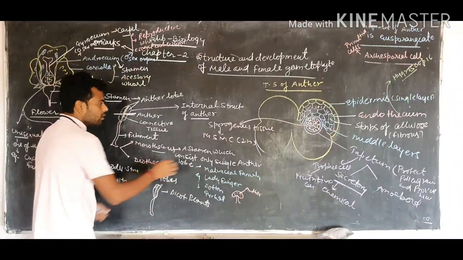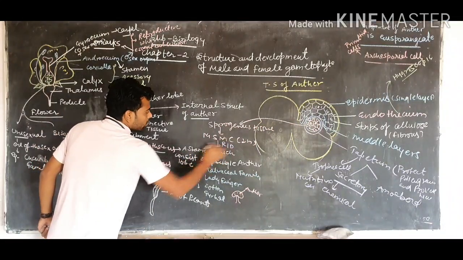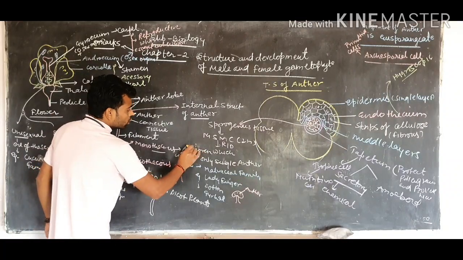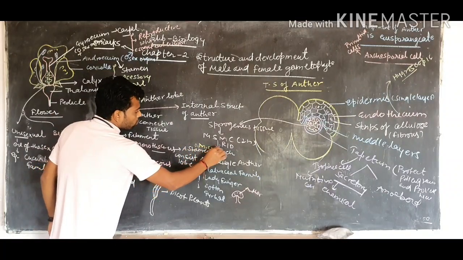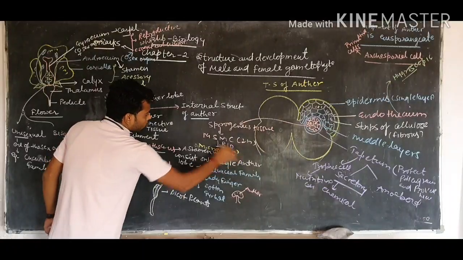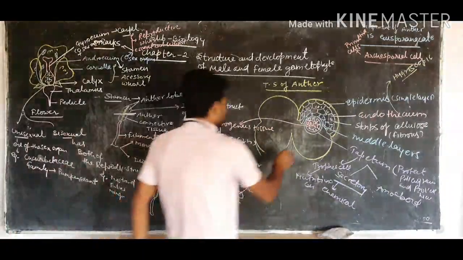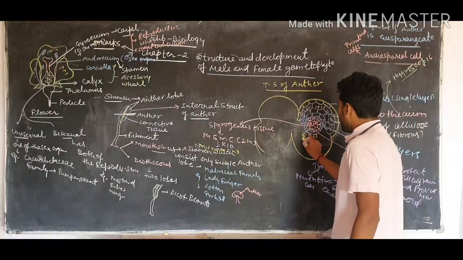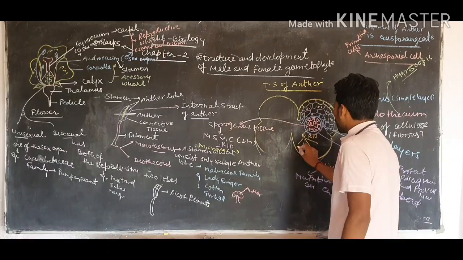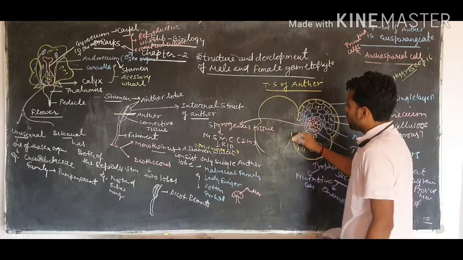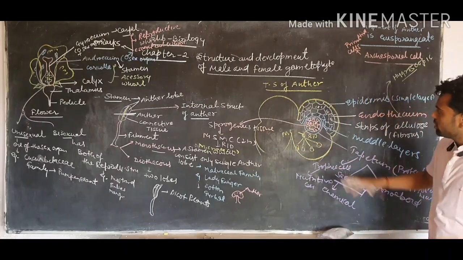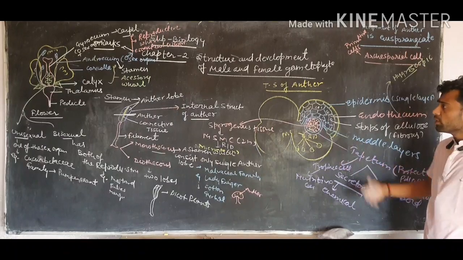These cells undergo reduction division and form four haploid microspores. So the microspore mother cell undergoes reduction division and forms four microspores. This process, as I have already told you, is called microsporogenesis.